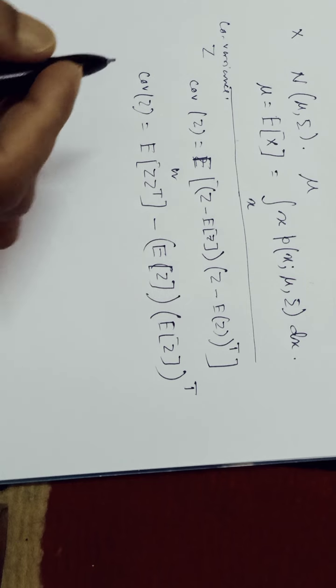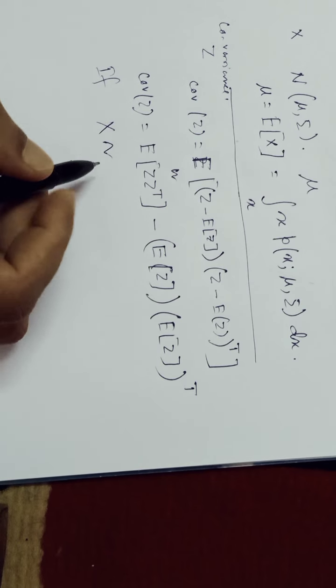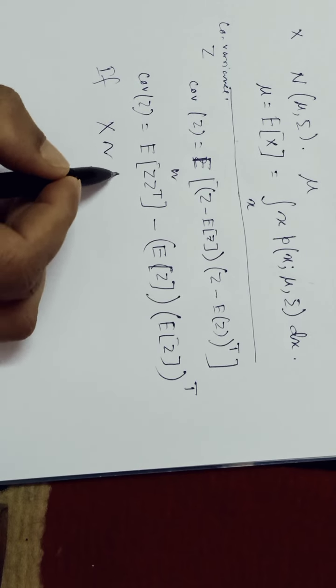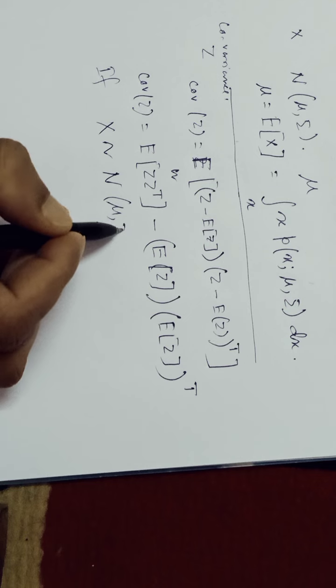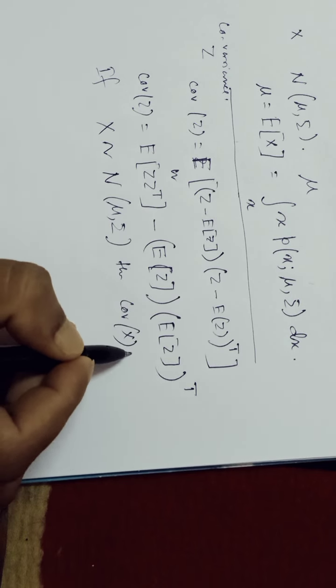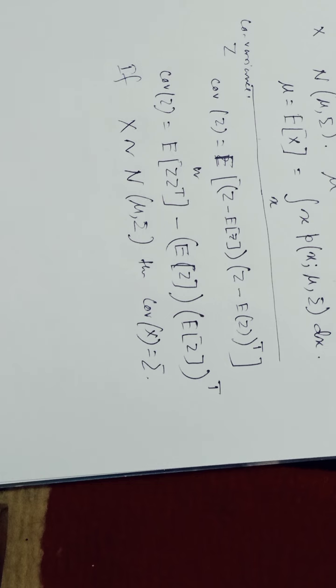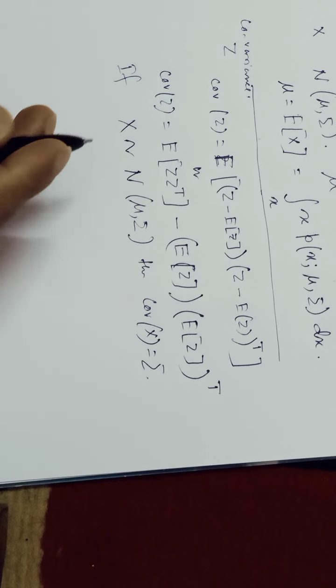Now if x follows the normal distribution N(mu, sigma), then the covariance of x is equal to sigma. A Gaussian with zero mean and identity covariance is also called the standard normal distribution.